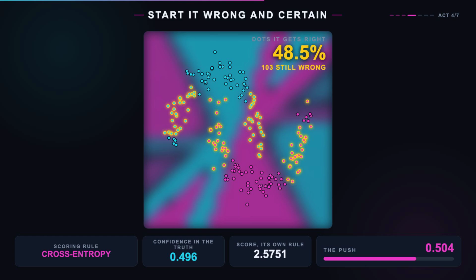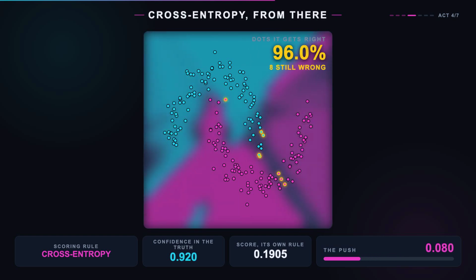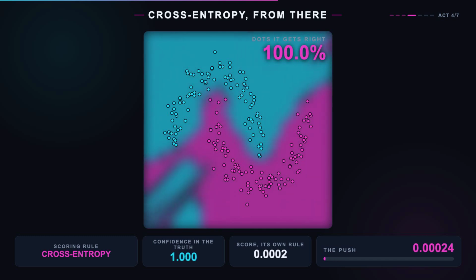Let us start it somewhere that does. Same network. I multiplied the starting weights by 6, which drives every unit deep into the flat part of its squash. Now it does not just start wrong. It starts wrong and certain. 48.5% of the dots correct, which is worse than a coin, and 89% confident about it. This is the corner of the graph that the gradient curve was warning us about.